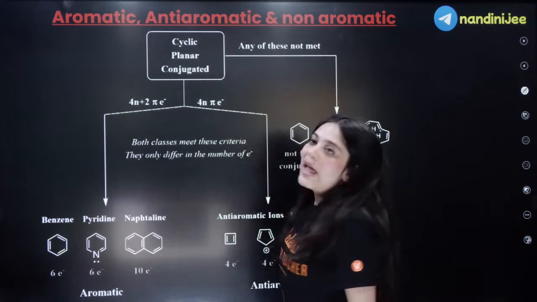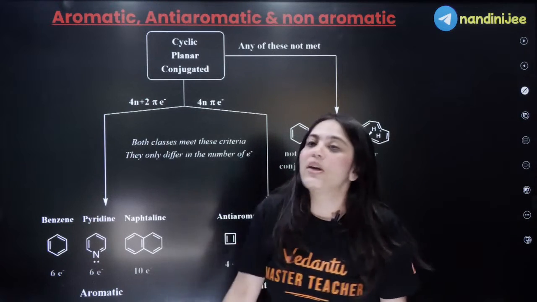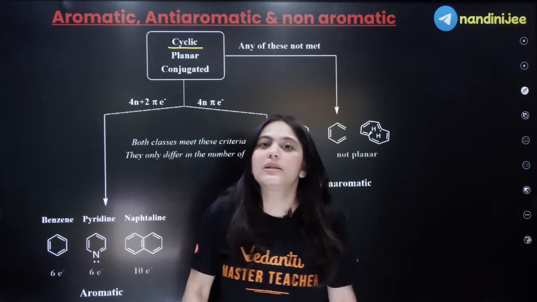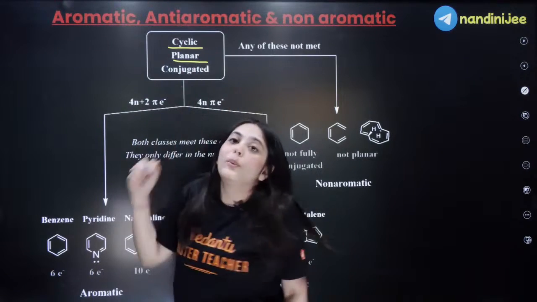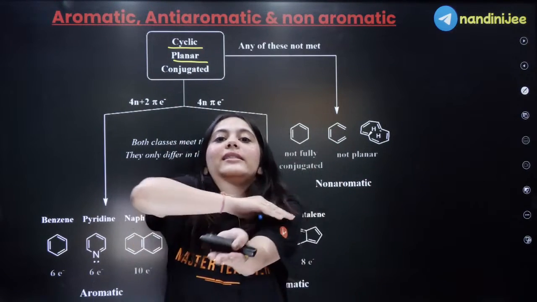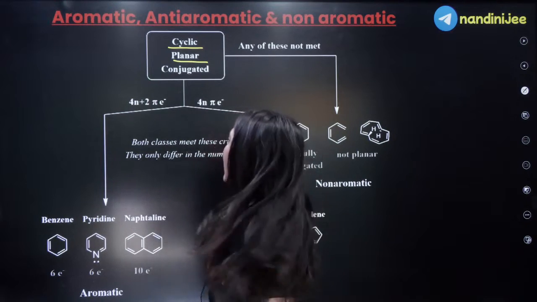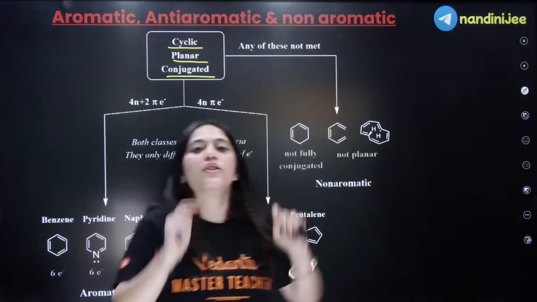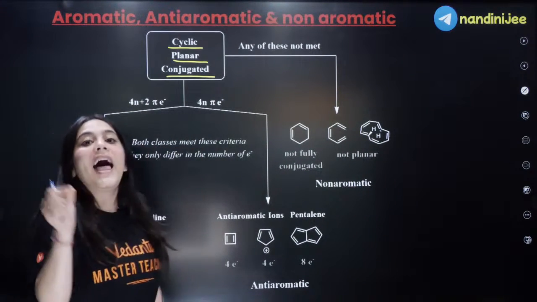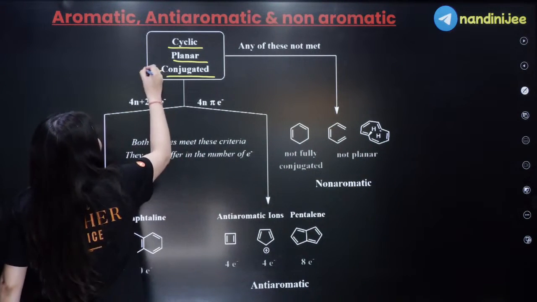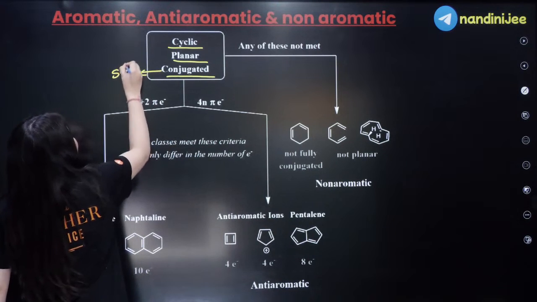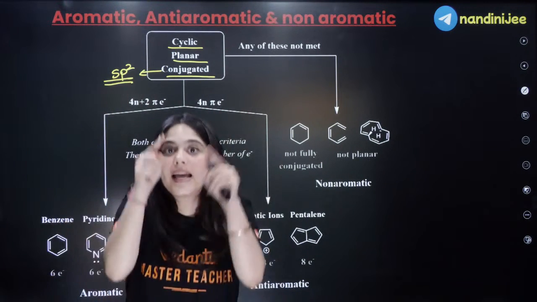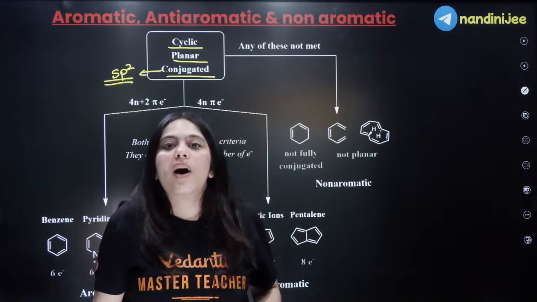So, first look at the aromatic compounds. Aromatic compounds are always cyclic in nature. That is the first point. Second, they always have a planar structure. They will exist in a 2D plane. Third, they are always a conjugated system. How to remember conjugation? All the atoms in the cyclic ring will be sp2 hybridized.